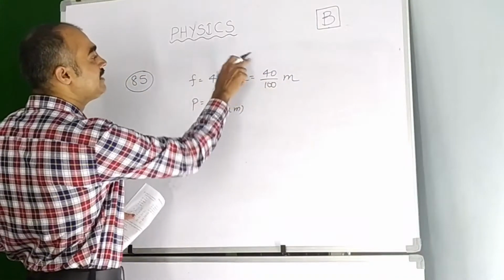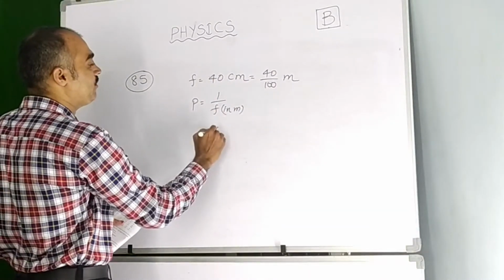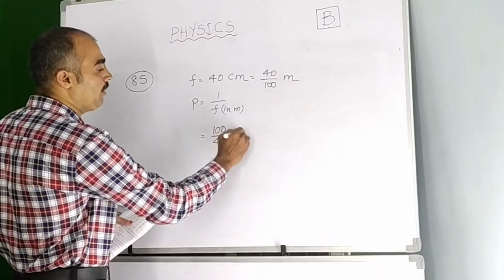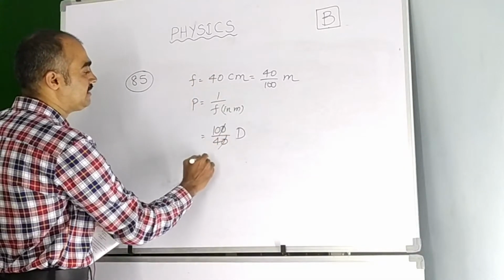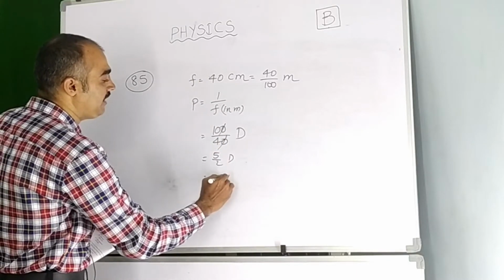So directly we can reciprocate. F equal to 40 by 100. So 1 by F equal to 100 by 40. For power, the unit is diopter. So here the zeros get cancelled, it is 10 by 4, which means it is 5 by 2. So it is 2.5 diopter.